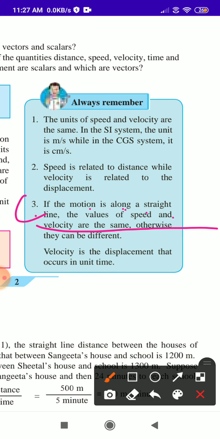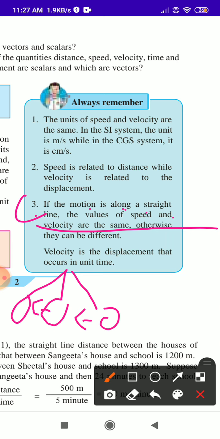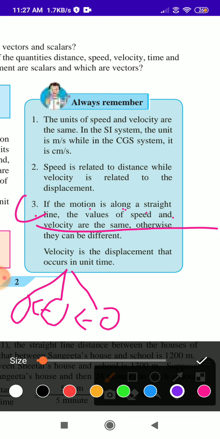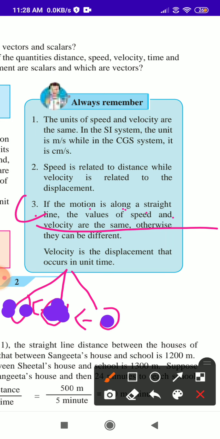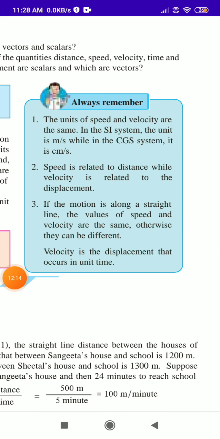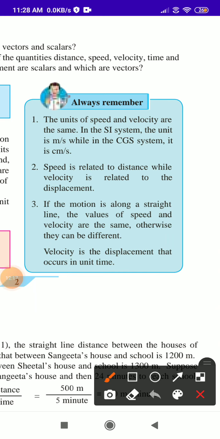If the motion is along a straight line, like this pendulum clock going from one side to another side, straight in this direction, the value of speed and velocity is the same, otherwise they are different.